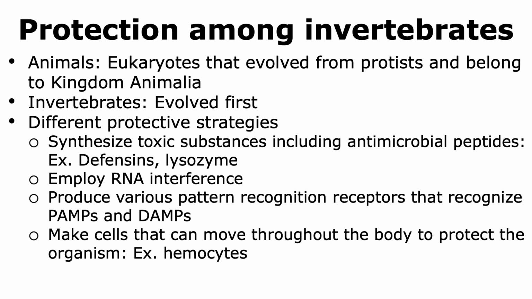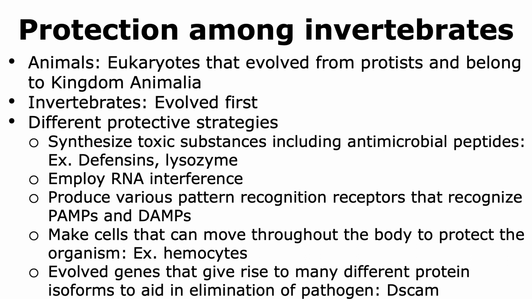They were also able to make cells that could move around throughout the body to protect the organism from different types of pathogens. Additionally, the invertebrates evolved genes that were able to give rise to many different protein isoforms to aid in the elimination of different types of pathogens. An example of one such protein is the dsCAM protein.